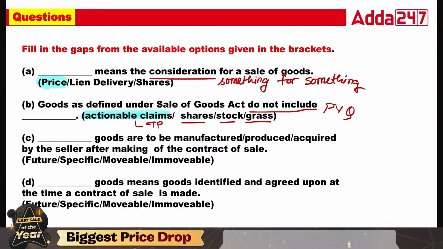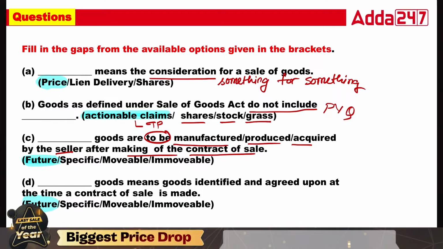Dash goods are manufactured, produced or acquired by the seller after making of the contract of sale. In that case, the right answer is future goods. Next: dash goods mean goods identified and agreed upon at the time of contract when the sale is made. So this is your future one. This is the right answer.